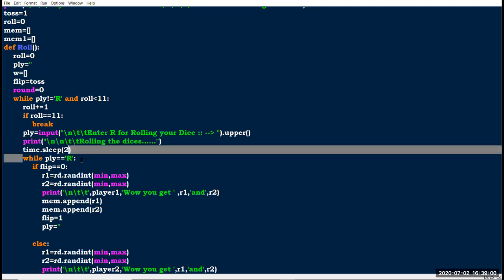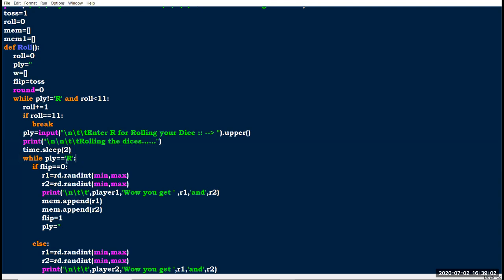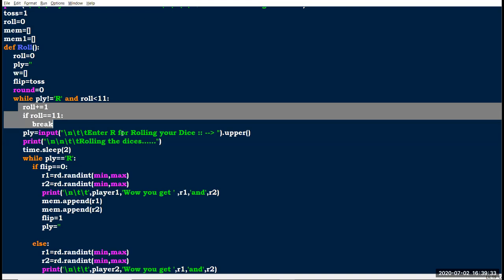After that, here I have given play equal to R. If the value is R, it goes to here. If the user enters any other value instead of R, this loop repeatedly runs. When the user gives R, it will go to here. If it is not, the input line runs repeatedly.